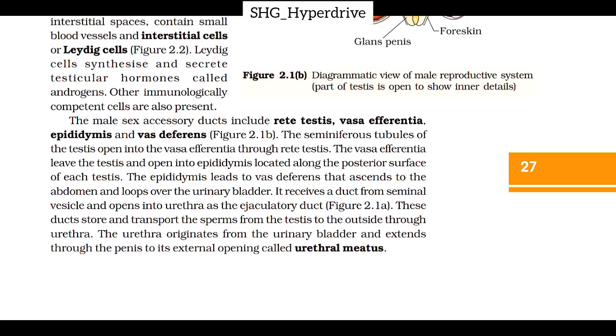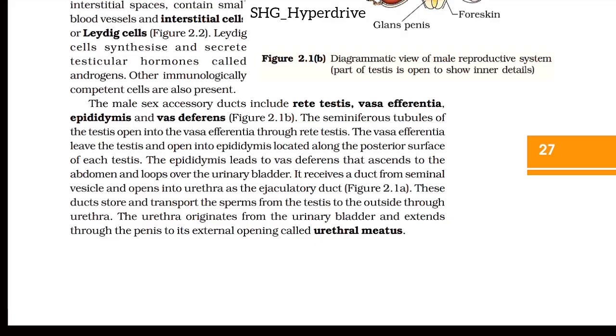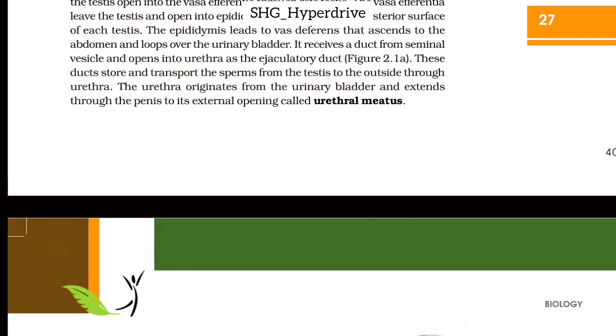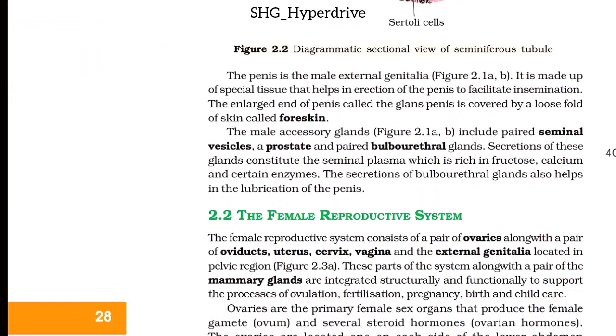These ducts store and transport the sperms from the testis to the outside through urethra. The urethra originates from the urinary bladder and extends through the penis to its external opening called urethral meatus. The penis is the male external genitalia. It is made up of special tissue that helps in erection of the penis to facilitate insemination. The enlarged end of penis called the glans penis is covered by a loose fold of skin called foreskin.